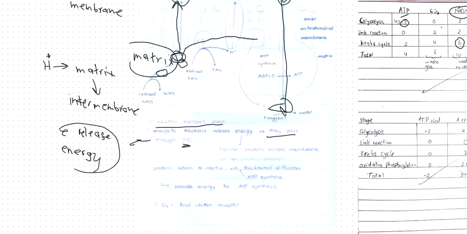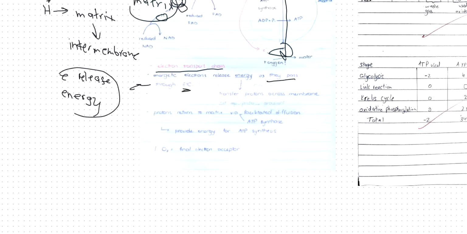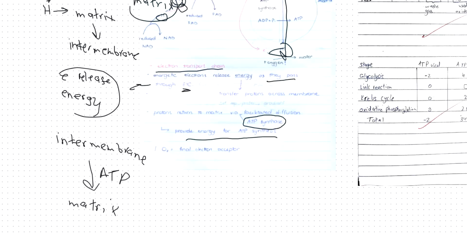So protons return to the matrix via the ATP synthase, and this provides energy for ATP synthesis. So the movement of the protons from the intermembrane space to the matrix causes ATP production. ATP is synthesized right here.